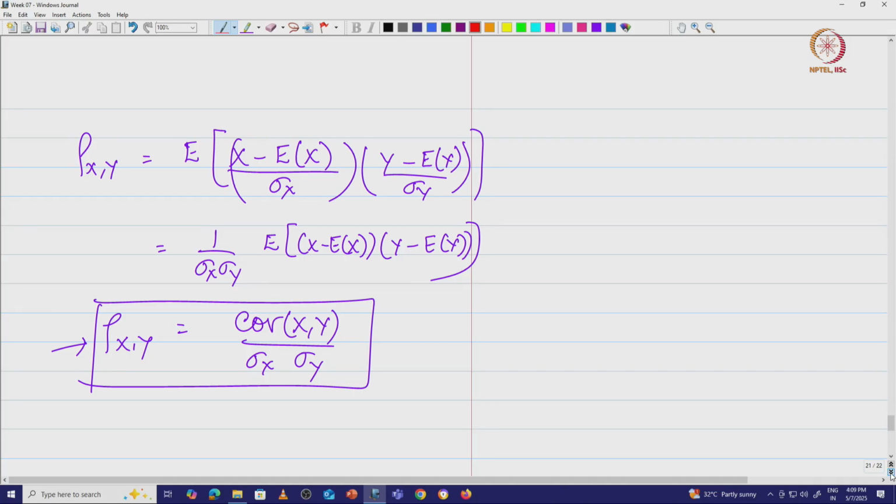Now what we are going to do is observe this in a bit more detail and try to understand what it actually means, and then we will go ahead with some interesting ideas related to covariance and correlation. I will also give you a small introduction to the idea of the covariance matrix, which we will be seeing in next week's module. Okay, so where do we go from here?